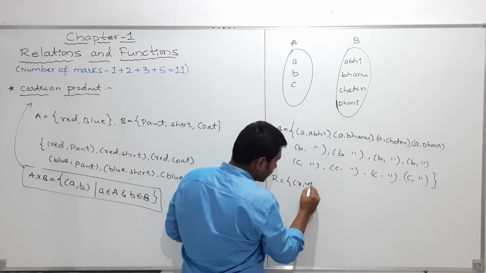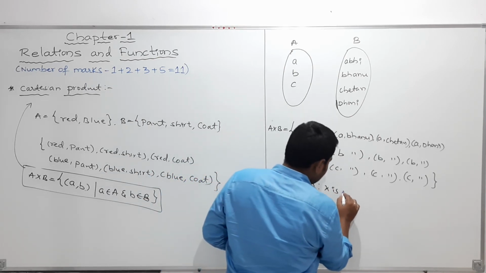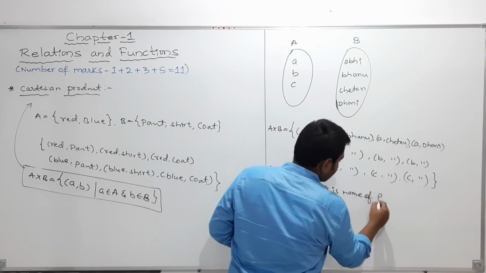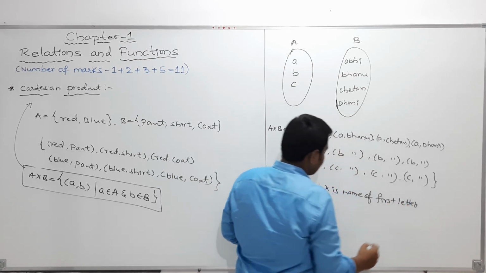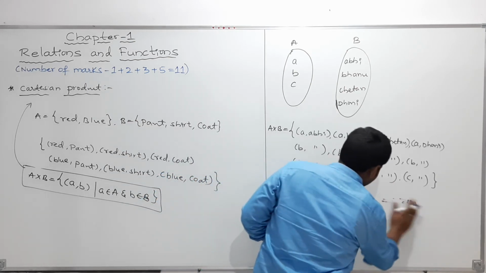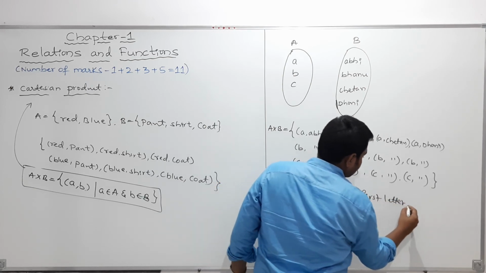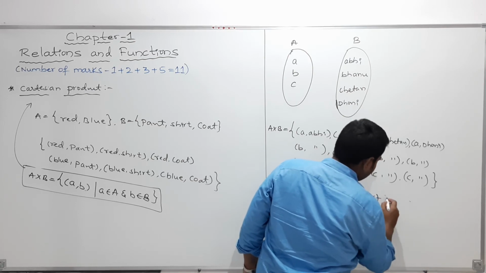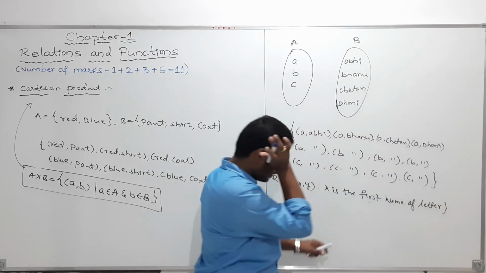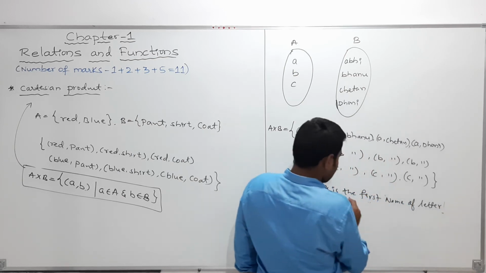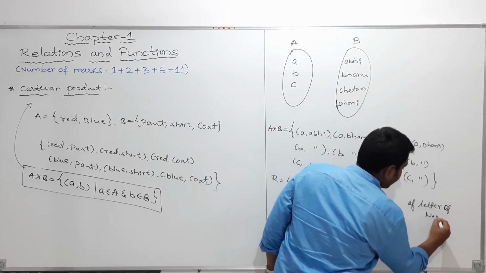You should consider the ordered pairs x comma y such that x is the first letter of the name y.